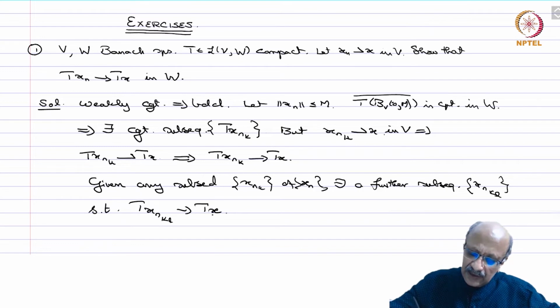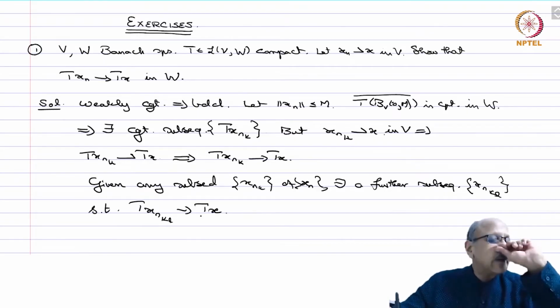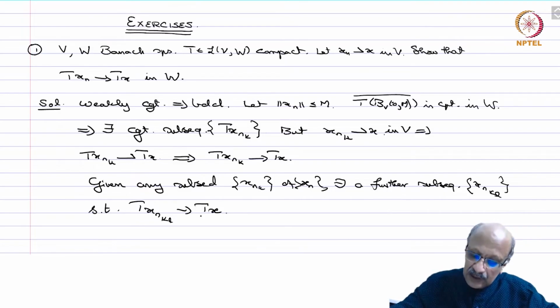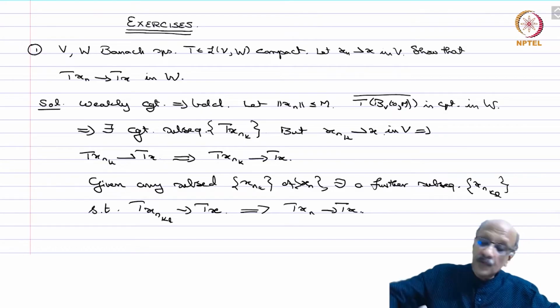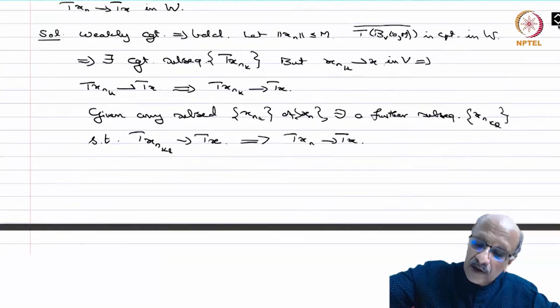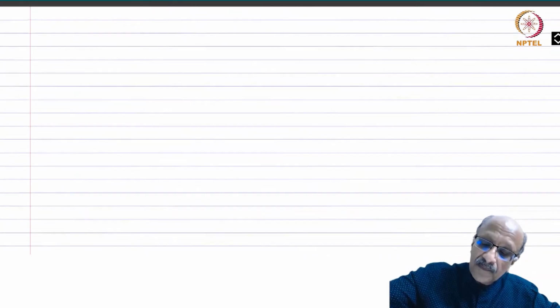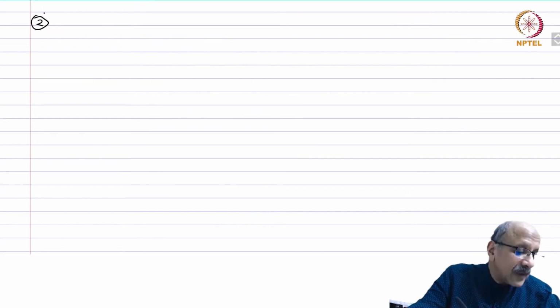So the limit is irrespective of the subsequence chosen, and I've already mentioned this fact before. In a topological space, if you have a sequence such that any subsequence has a further subsequence which converges, and the limit is independent of the subsequence, the limit is unique, then the entire sequence converges. So this means that Tx_n converges to Tx. Okay, so this proves it. You see, the topological trick is very important and very useful and very trivial to prove.